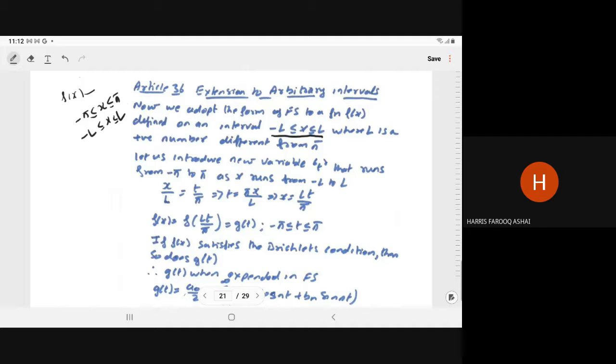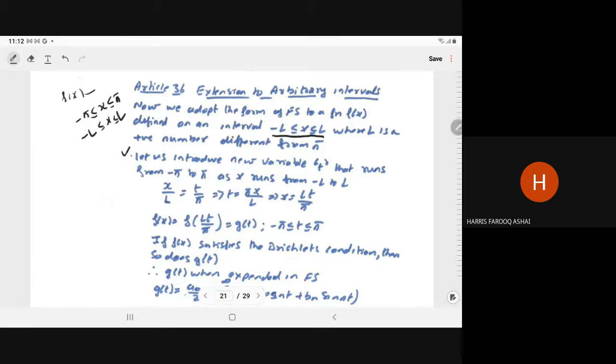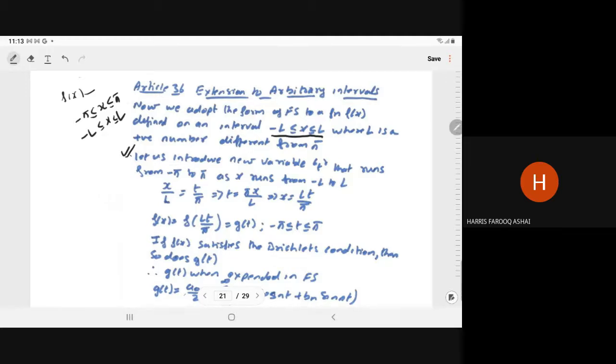So depending on the measurement, we can have the value. Now, let us introduce the new variable. Here, because we know the result for minus pi to pi, to convert the given function from the limit minus L to L to minus pi to pi, we are introducing the new variable t. New variable t runs from minus pi to pi as x runs from minus L